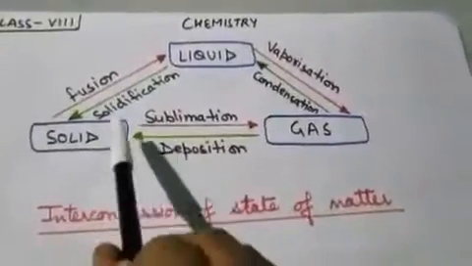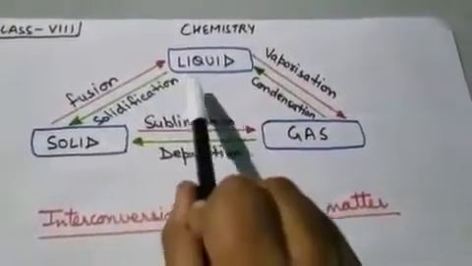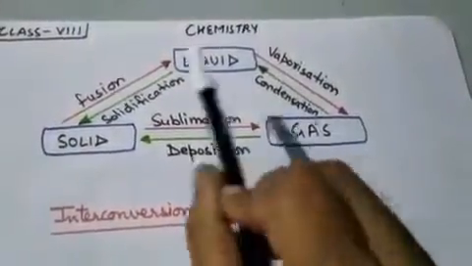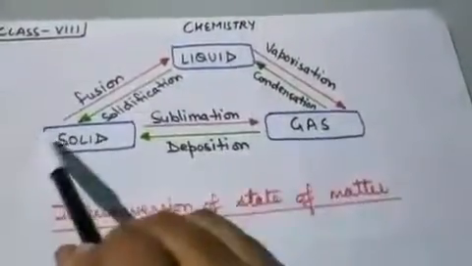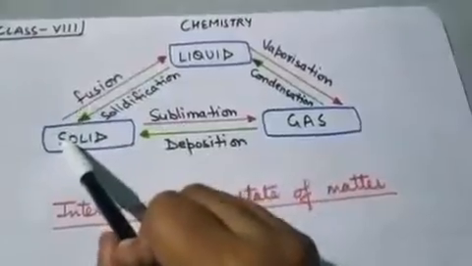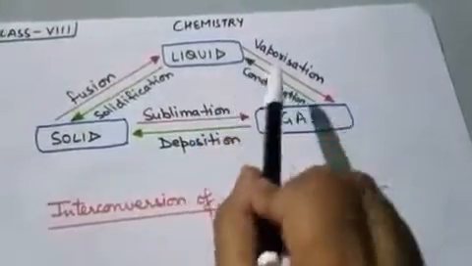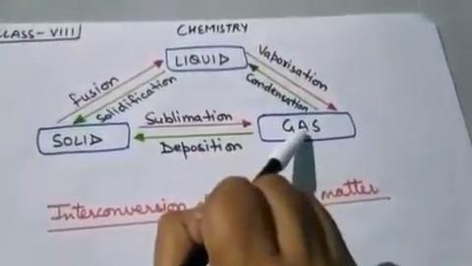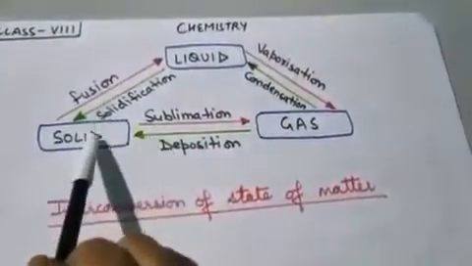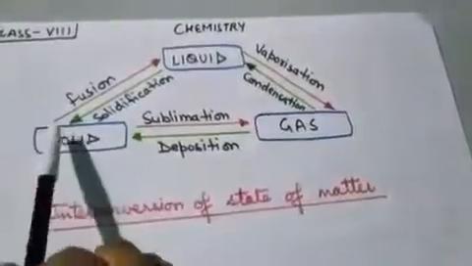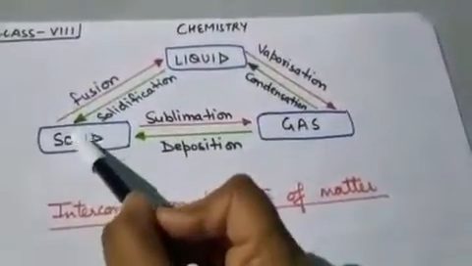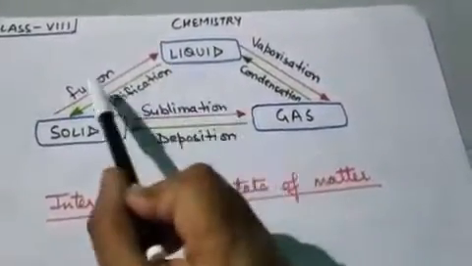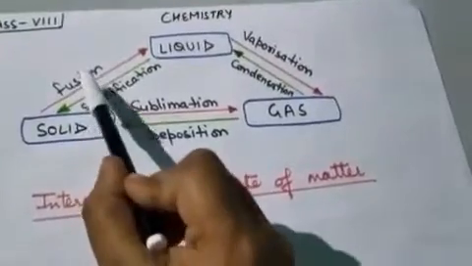So here the 3 states of matter are written: solid, liquid and gas. Now here arrows are mentioned. The red arrows show solid changes into liquid, liquid changes to gas, and solid changes to gas. What do we call the process when solid changes to liquid? That is called fusion, meaning melting.